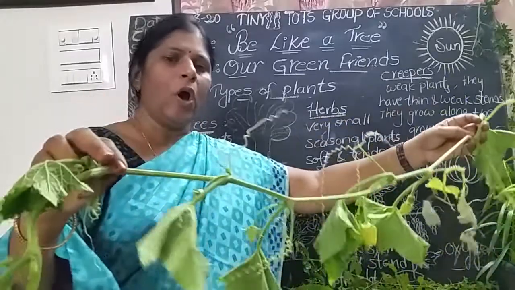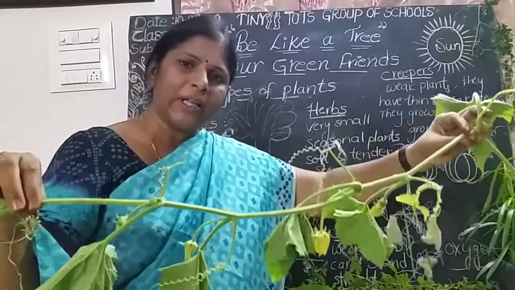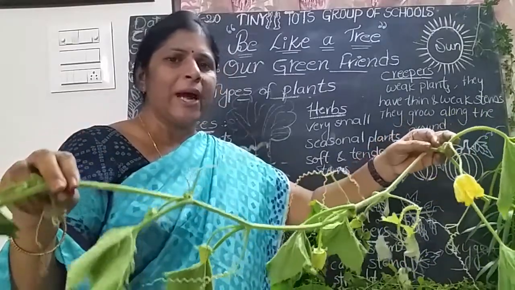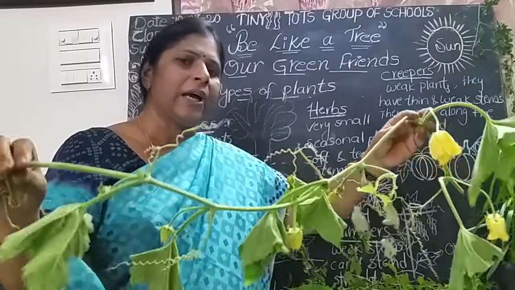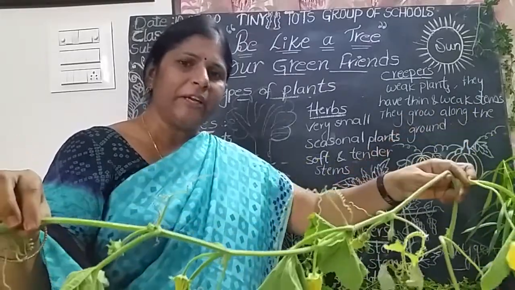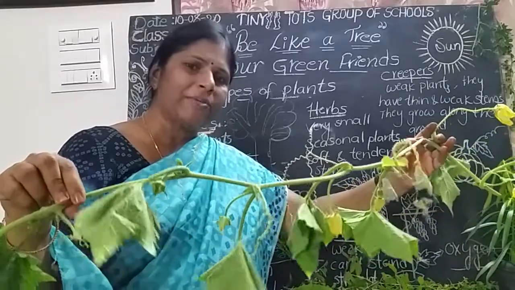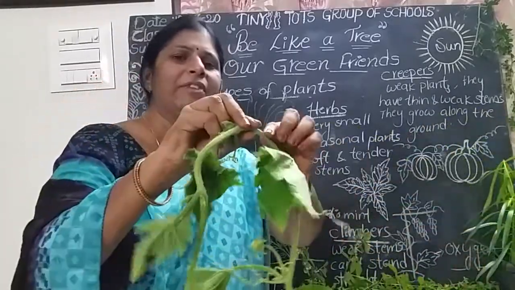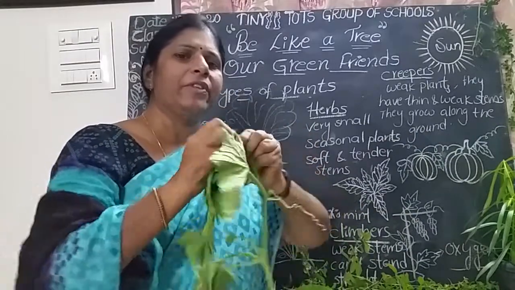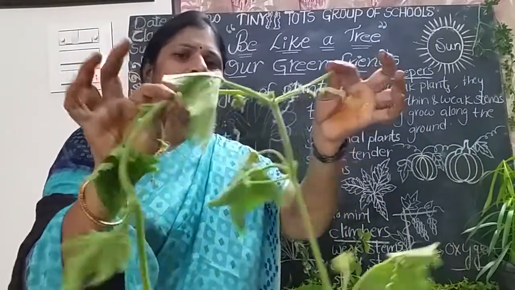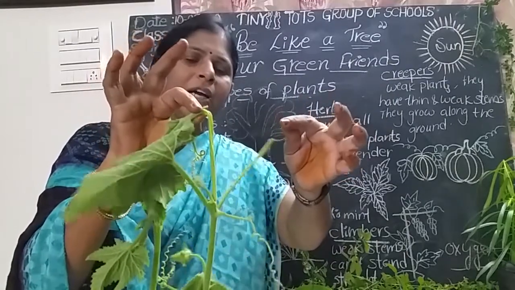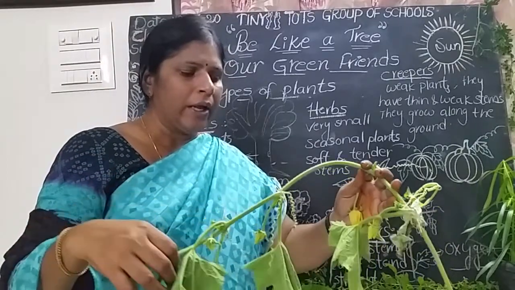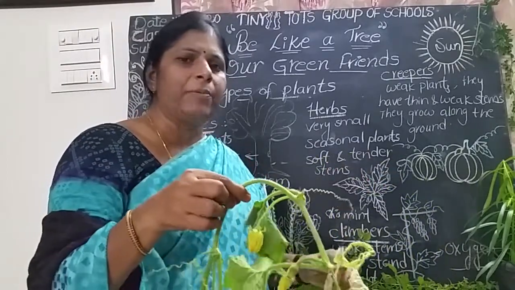So they have long stems. They creep along the ground. But they have huge fruits. That's why they can't bear the weight of the fruit, so they creep along the ground. What type of stem do they have? Creepers are the weak plants. They have very thin and weak stem. That's why they creep along the ground. So pumpkin and bottle gourd and gourd, these are all the examples of creepers.